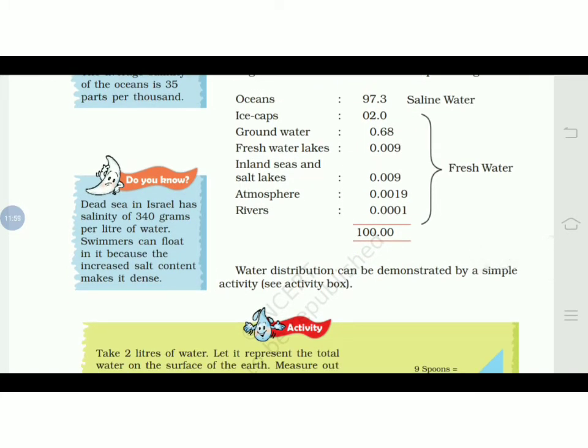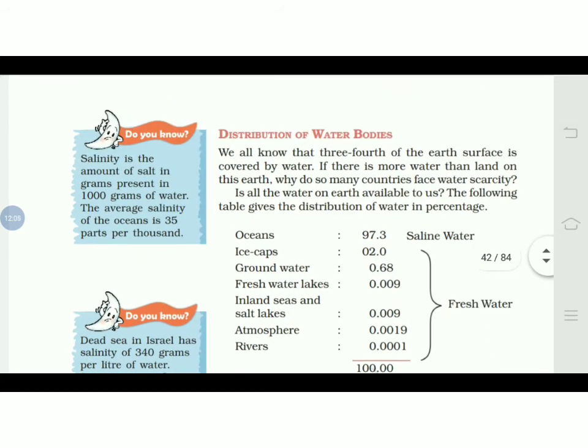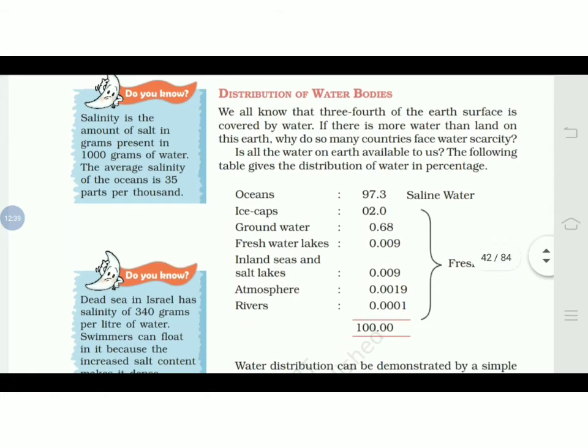Water distribution can be demonstrated by a simple activity. See the activity box. We will see the activity box later. See the Do You Know box on this page. Salinity is the amount of salt in grams present in 1000 grams of water. So how can we measure it? The salinity per 1000 grams of water. The average salinity of the ocean is 35 parts per 1000. So what is the average salinity? 35 parts per 1000 grams of water.